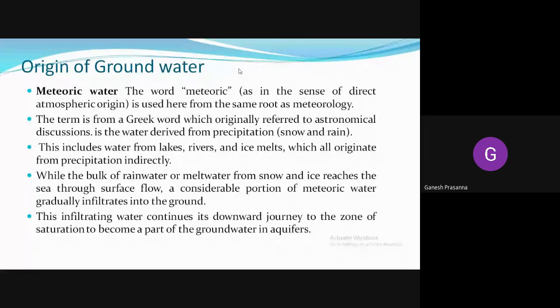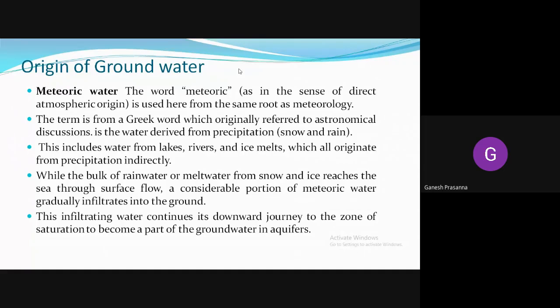Until then there was no use of groundwater, but it was at that time that man came to know that the rivers were not perennial. They became seasonal, so for the rest of the year they started to rely on groundwater. That's why groundwater became of utmost importance. Every now and then a borewell is being drilled. If you look at any part of Shimoga or Bhadravati, or any part of Shimoga district, you can see at least one borewell drilled a day, all 365 days. This is the importance of groundwater today.